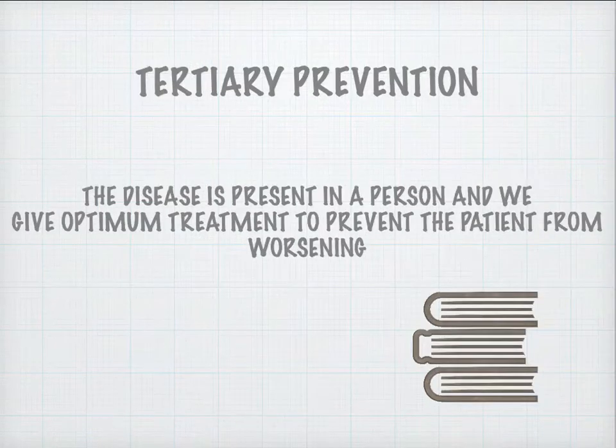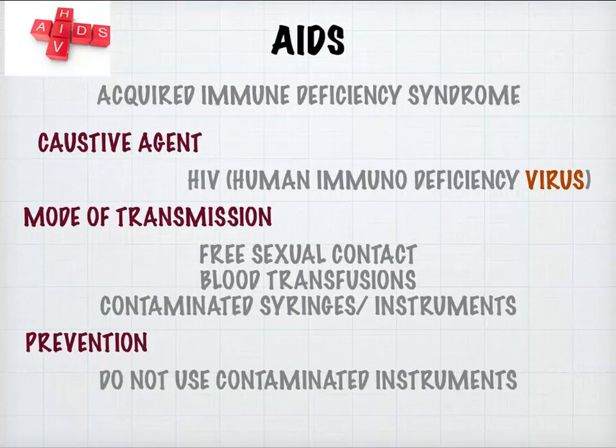Next is tertiary prevention. Tertiary prevention is when a disease is present in a person, and we give optimum treatment to that person so that the disease does not progress or worsen. It moves towards the passive side. It is being cured. Now let us take some examples.